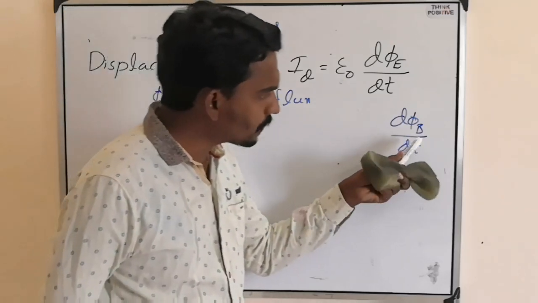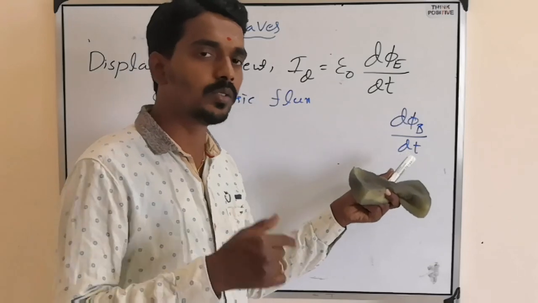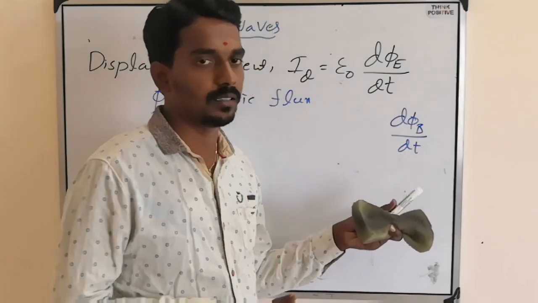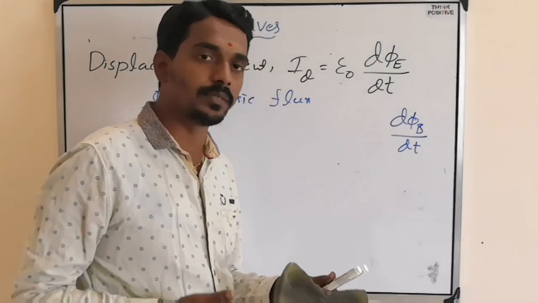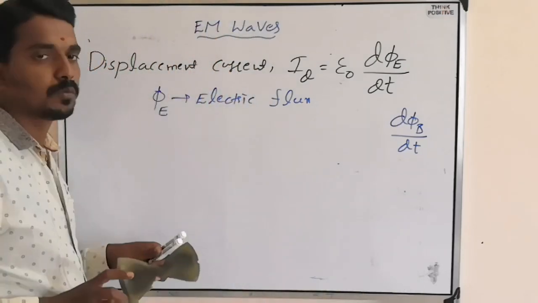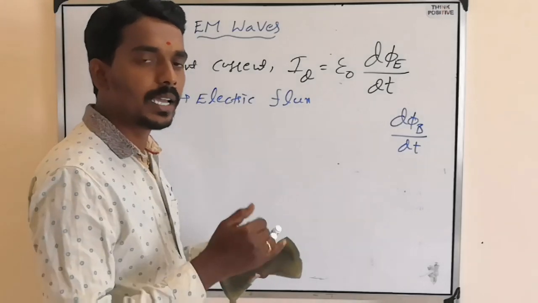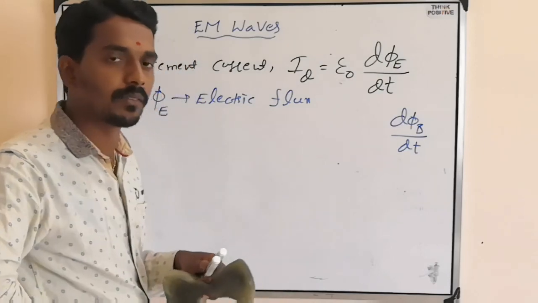So, the rate of change in magnetic flux induces EMF, which gives conduction current. But the rate of change in electric flux gives another current that he defined as displacement current, where there is no need of any charge flow, only change in electric flux.